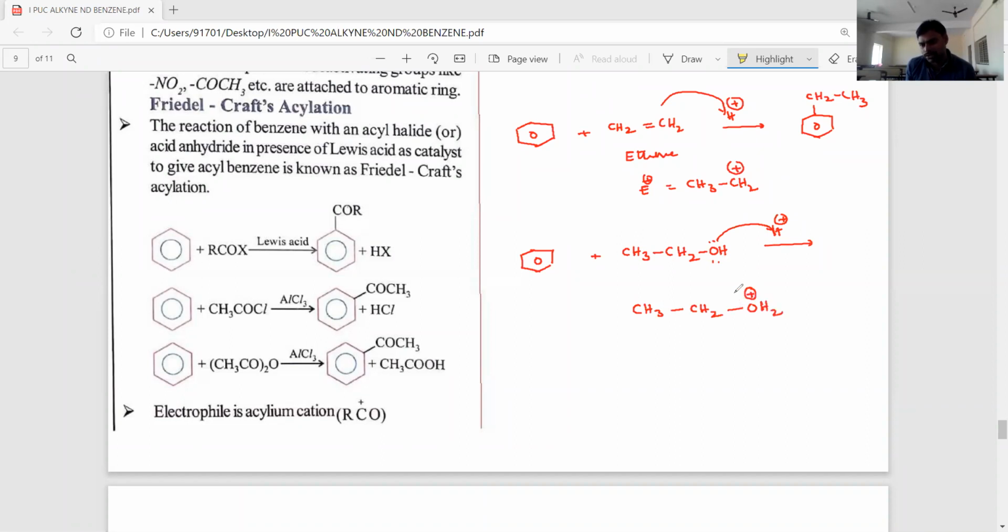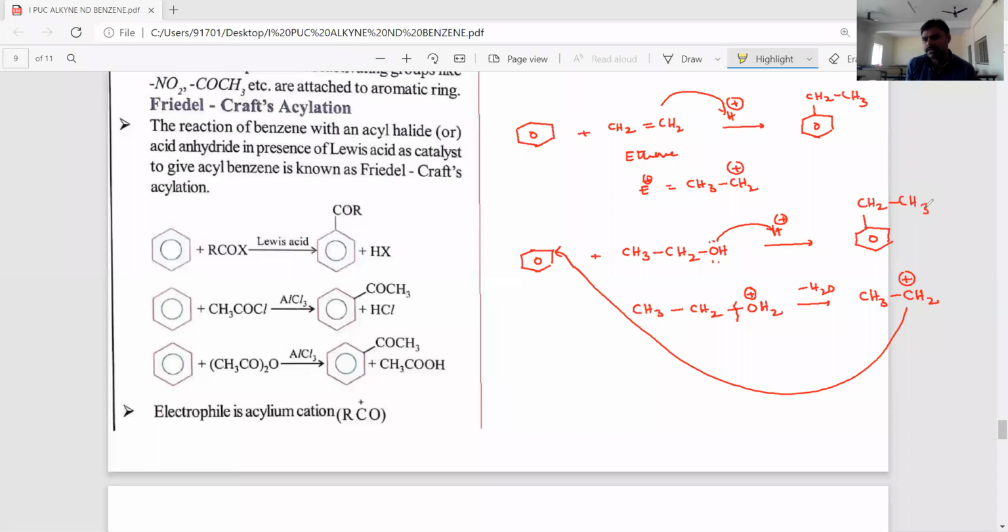To decrease this positive charge, the bond breaks with loss of a water molecule and produces the ethyl carbocation electrophile. This ethyl carbocation electrophile attacks the benzene ring and produces ethyl benzene, meaning alkyl benzene is the product.